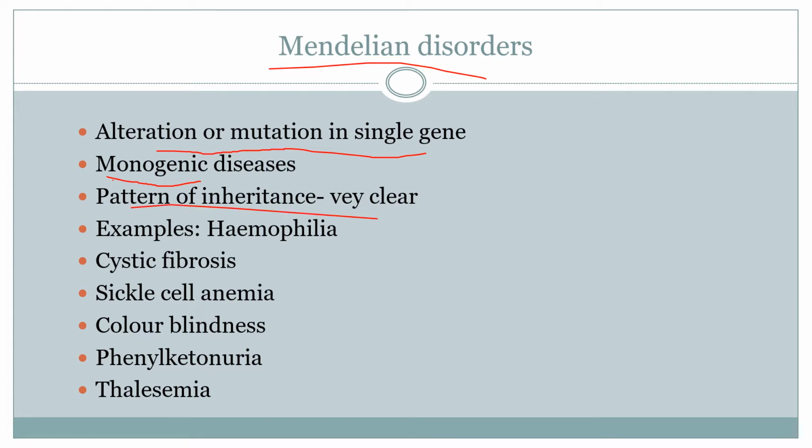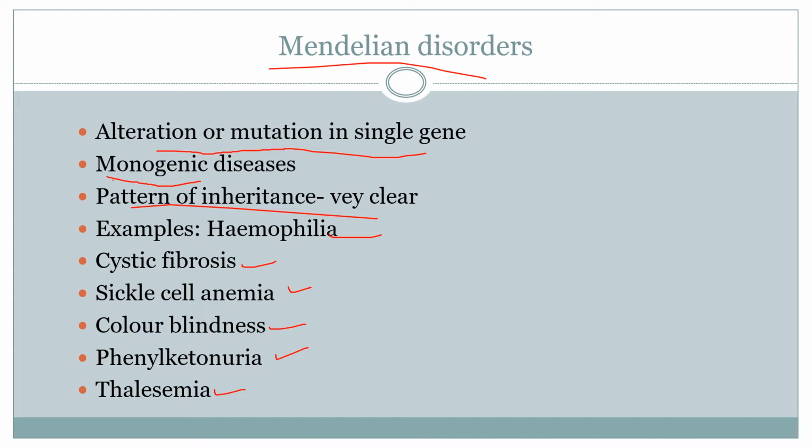These disorders are transmitted to the offspring as per Mendel's law of inheritance, hence the name Mendelian disorders. And this can be easily traced in a family by pedigree analysis. Examples of these Mendelian disorders are hemophilia, cystic fibrosis, sickle cell anemia, color blindness, phenylketonuria, and thalassemia.